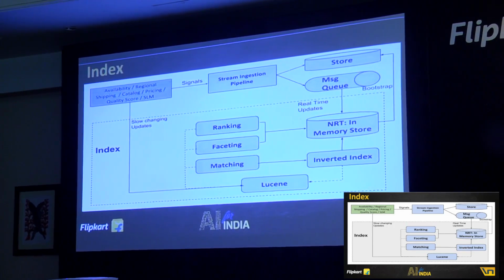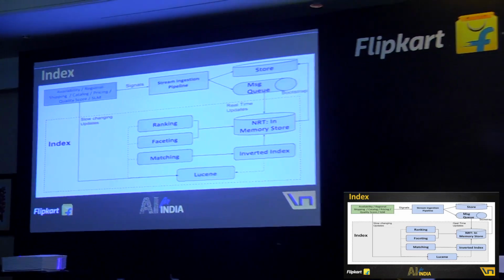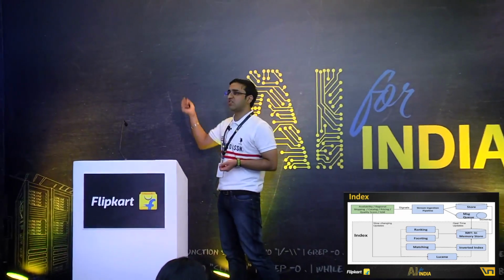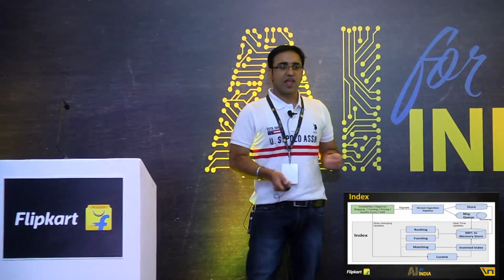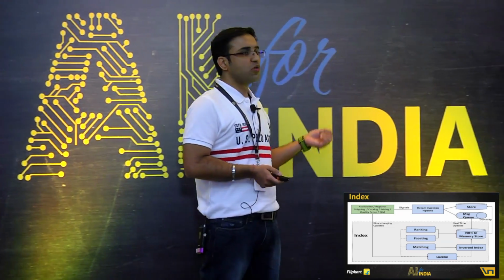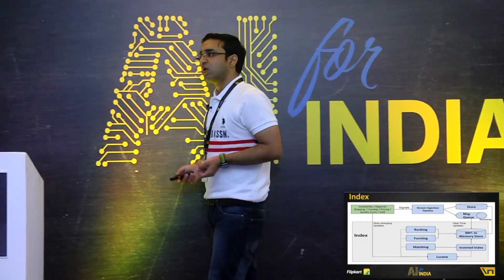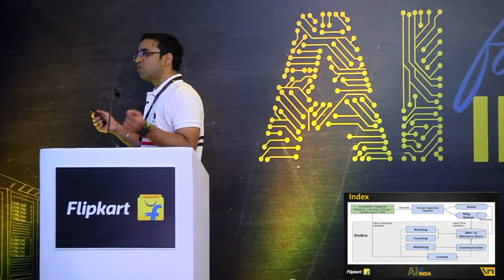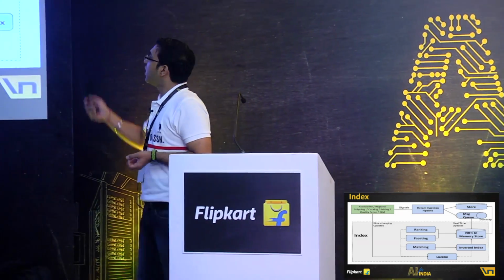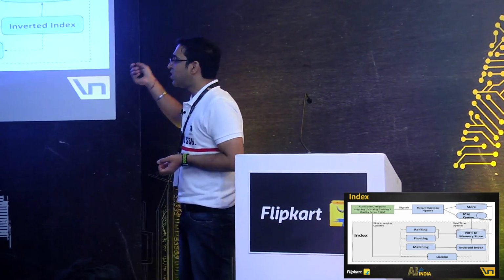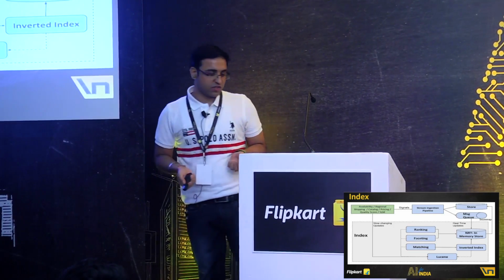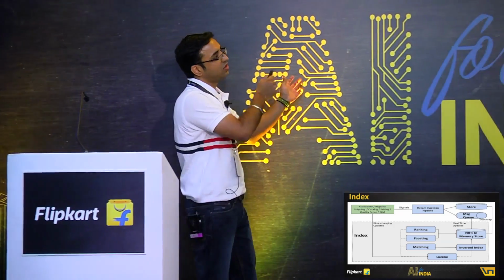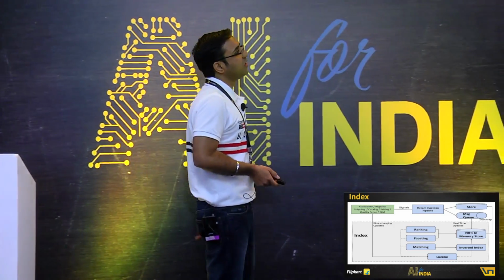All these data flow in from different systems through a complex stream ingestion pipeline, and then we push it to something called a NoSQL type of store, which is needed for Bootstrap. Like a typical Lambda architecture, what we also do is all these stream updates are pushed to a broker, the message queue. And this is where all the 1,000 to 2,000 VMs, the index layer I was talking of, are reading these fresh signals as they happen, and then they save it to something called in-memory NRT store. NRT is a tech innovation. There are enough Slash and talks to talk about it. I'll talk more about the actual arc that we have done.